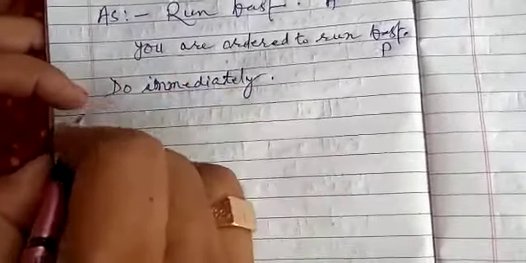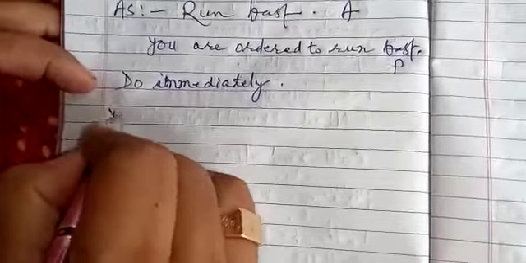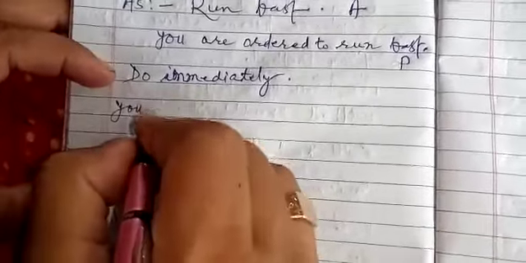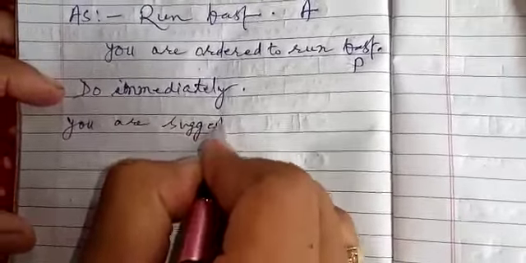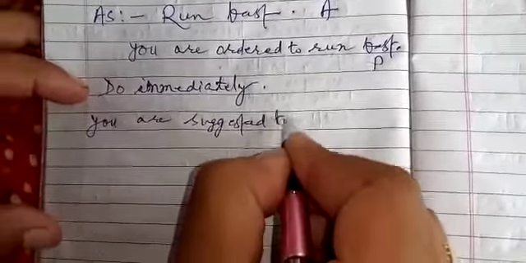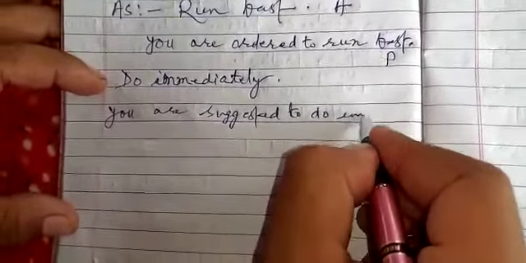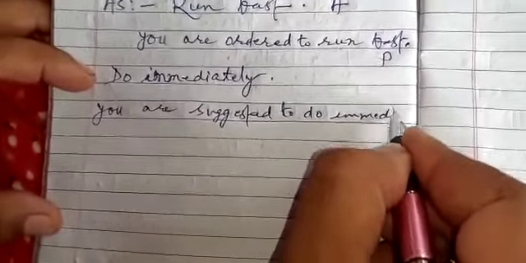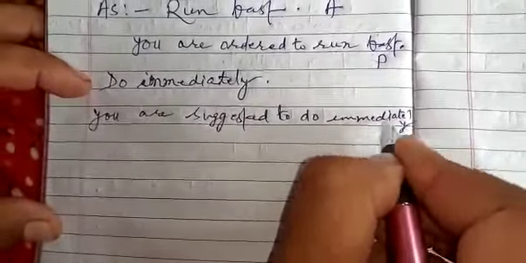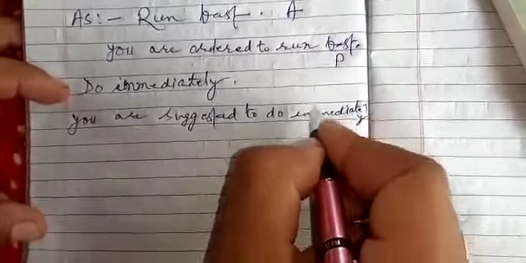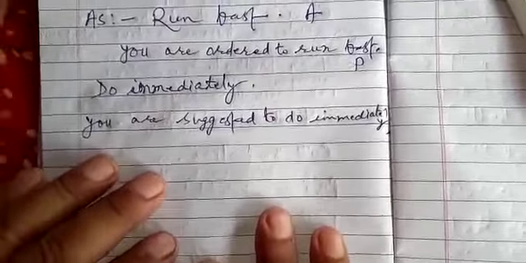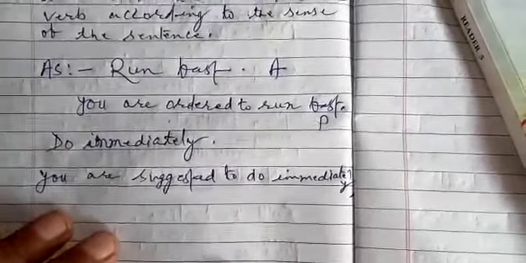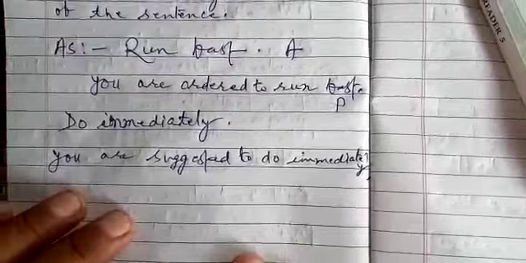That's why here you are suggested to do immediately. My dear students, in this way I hope you have understood how to change an imperative sentence into passive.